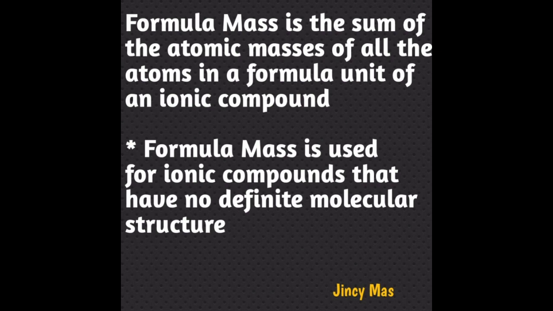For example, substances like sodium chloride, NaCl, do not have a particular molecular structure. Instead, they exist together as positive and negative ions. So those compounds which do not possess a definite molecular structure, we calculate their formula mass.